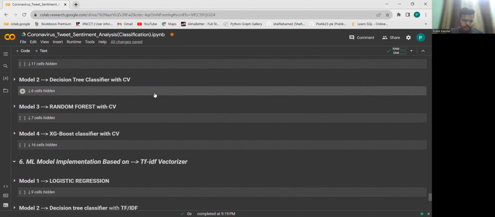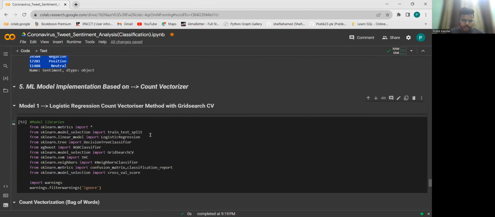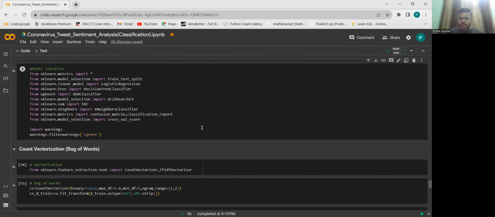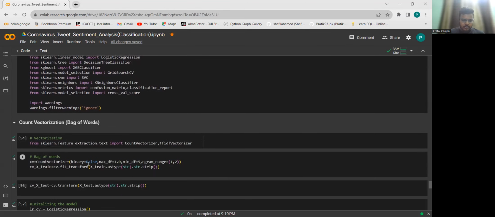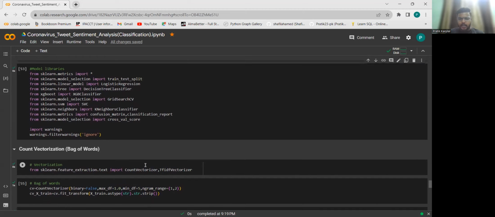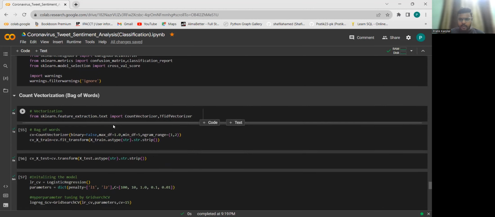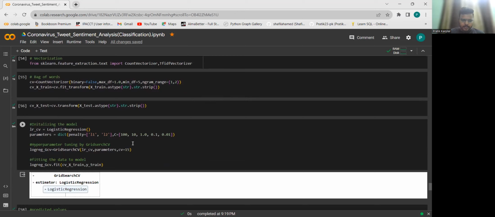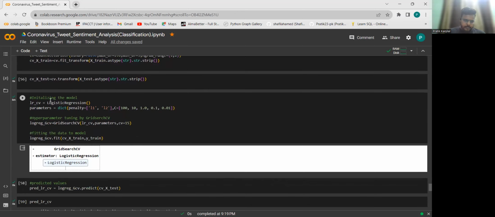So let us see. Firstly, I have used logistic regression with count vectorizer using grid search CV. This grid search CV allows us to do some hyperparameter tuning for getting the optimal parameters for the model. So this model in general will give the best results using the optimum parameters.